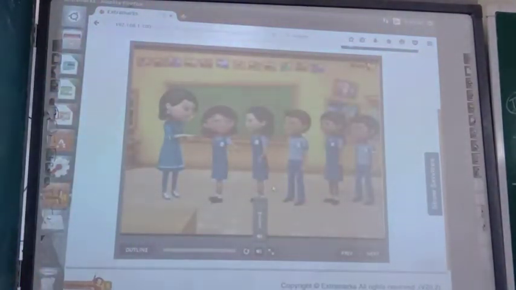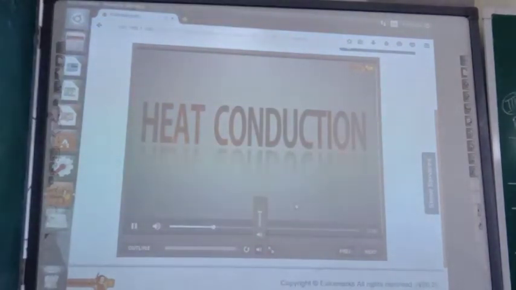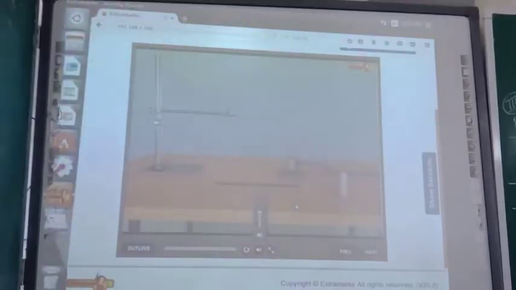This process of transferring the chocolate is similar to the phenomenon known as heat conduction. Let us understand the concept of heat conduction through an activity.